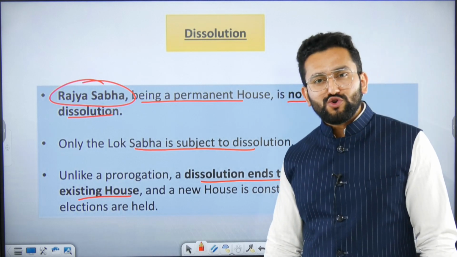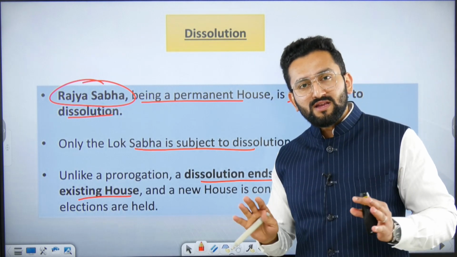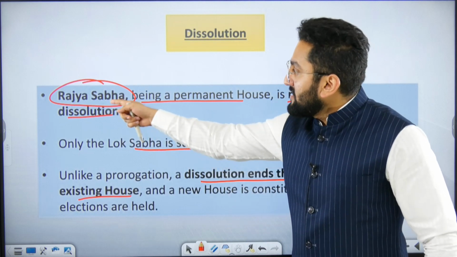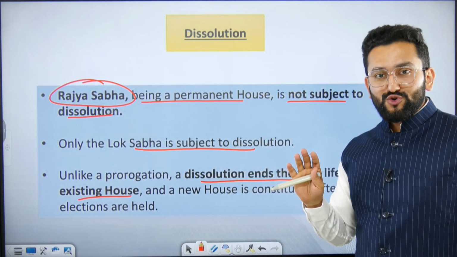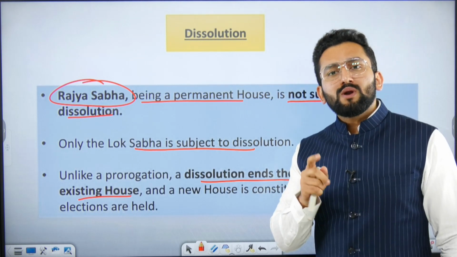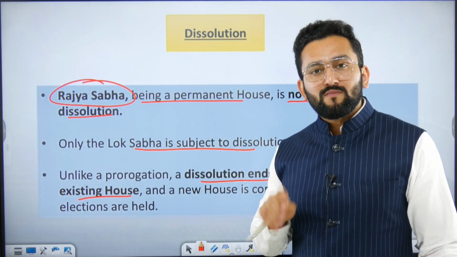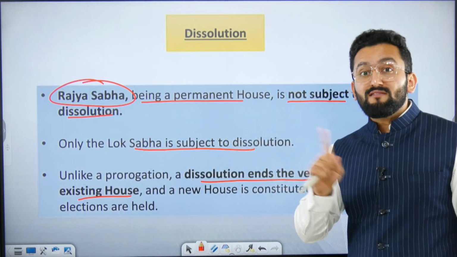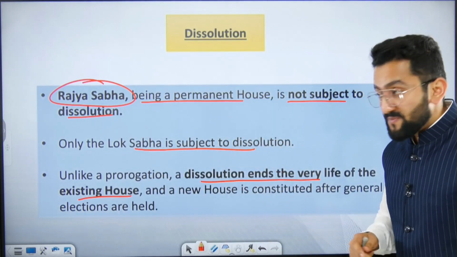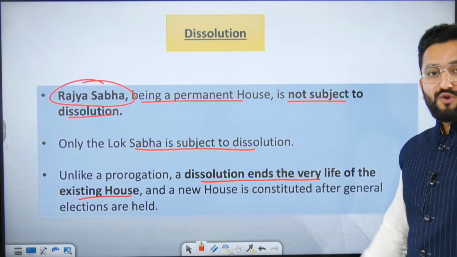Dissolution. What is dissolution? Dissolution means now it is the end. Lok Sabha, being not a permanent house, is subject to dissolution. Dissolution means now no one is a member of Lok Sabha. We are going to have a fresh election in Lok Sabha. Such a thing happens in Lok Sabha, but not in Rajya Sabha, because Rajya Sabha is a permanent house. Only the Lok Sabha is subject to dissolution.